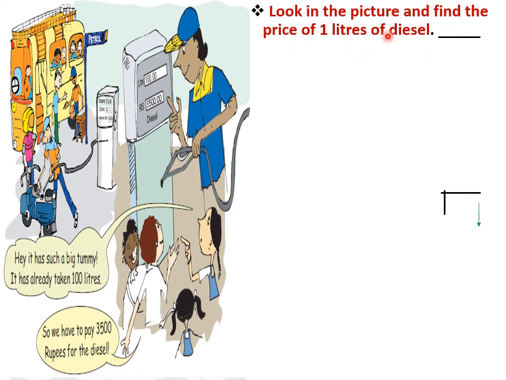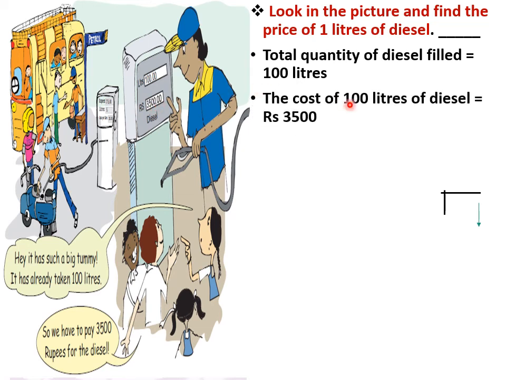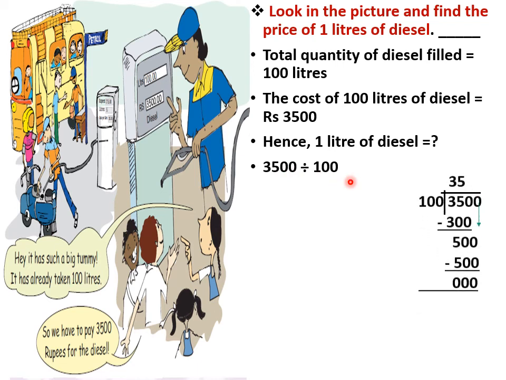Now look in the picture and find the price of 1 liter of diesel. We have to find the price of 1 liter of diesel. So the total quantity of diesel filled in each bus, how much is filled? 100 liters. You can see 100 liters and rupees 3,500 written in the picture. So the cost of 100 liters of diesel equals rupees 3,500. Hence we have to find 1 liter of diesel equals how much. So what will we do? We will divide 3,500 divided by 100. We will write it this way, 3,500 divided by 100.